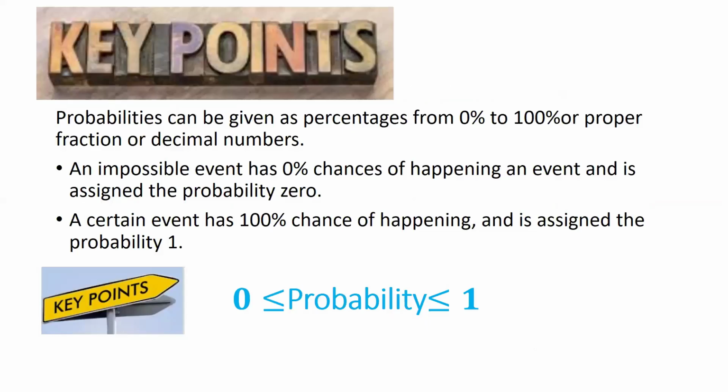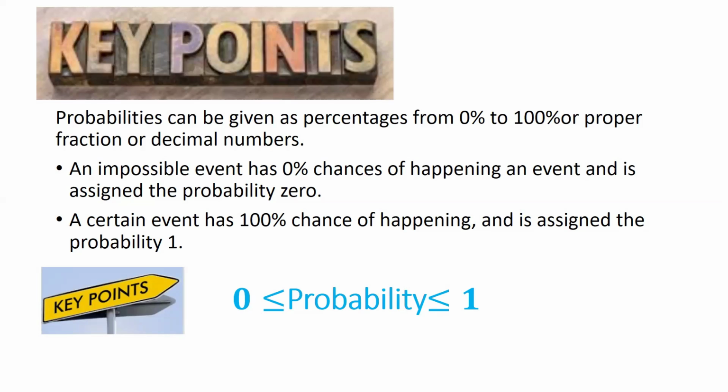My dear students, probability can be given in percentage form from 0 to 100, or as a proper fraction, or a decimal number. In easy words, we can get probability in the form of percentage from 0 to 100, or in the form of fraction, and definitely as decimal numbers as well. So my dear students, these two key points are very important in probability. Allow me to explain with an example.